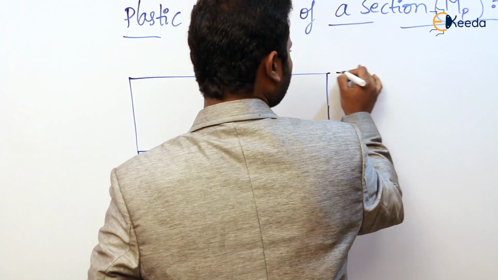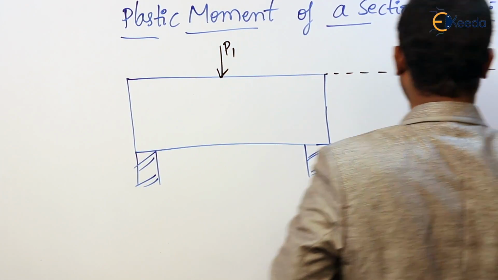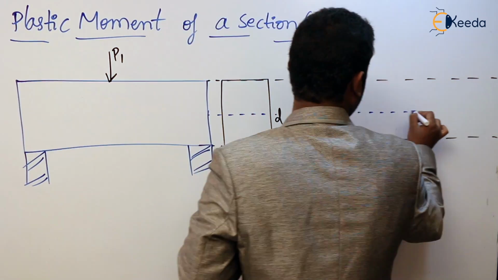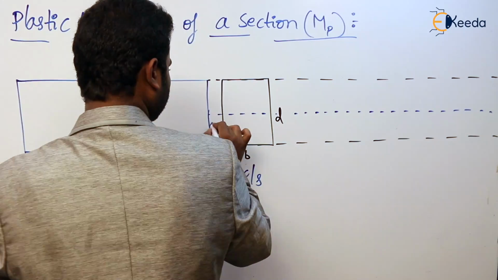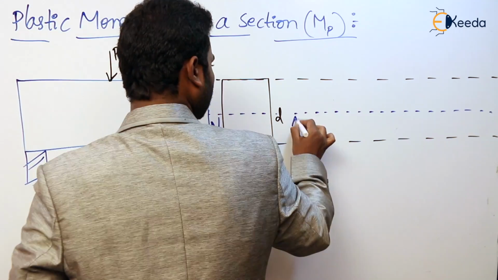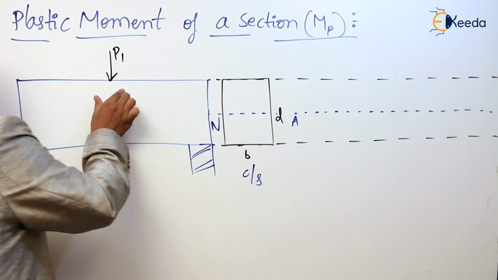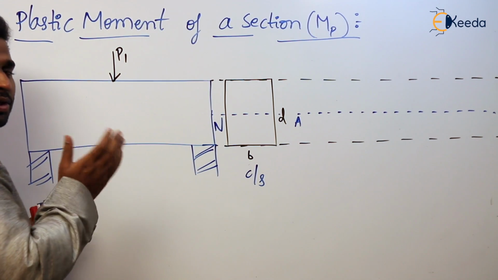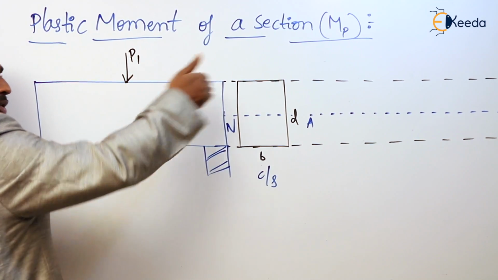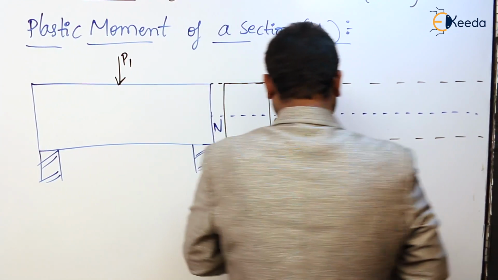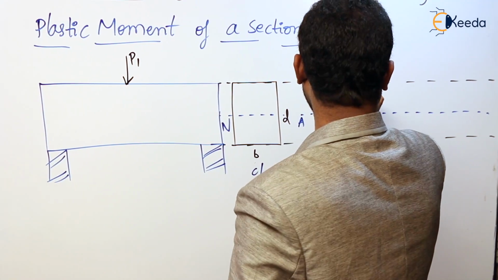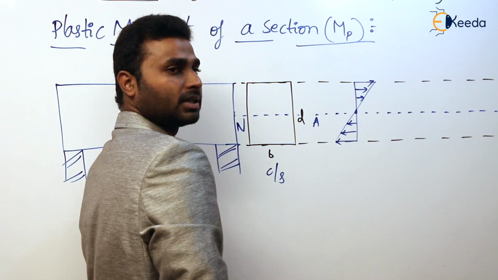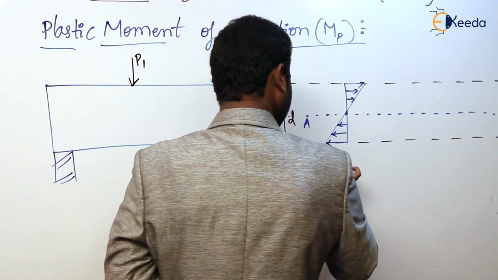Now if you observe the cross section, here is where the neutral axis lies. So this is the neutral axis. Agree? Now because of this load P1, how is the deflected shape? As I showed previously, I am not going to show it on this diagram. I am going to show it separately for the cross section. So if you observe the strain variation, this is how strain varies. Agree? So strain variation is linear.